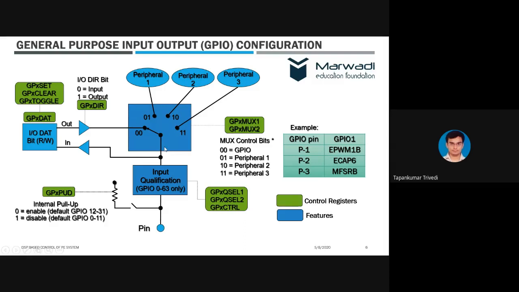In addition to this, we have an input qualification unit also, and a few internal pull-ups also. We know that we require a pull-up for any IO pin to work satisfactorily. So everything is available in a single unit, and this is inside the chip.